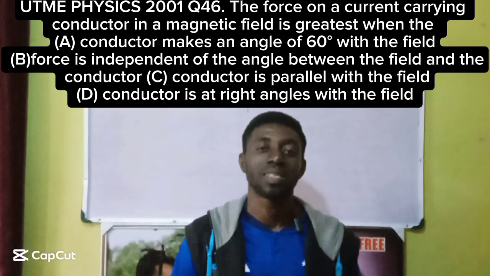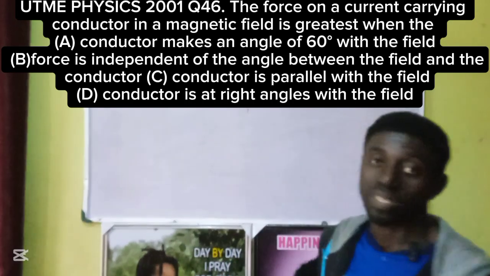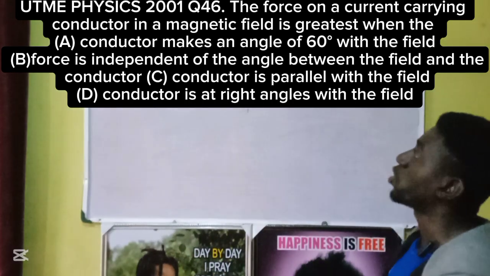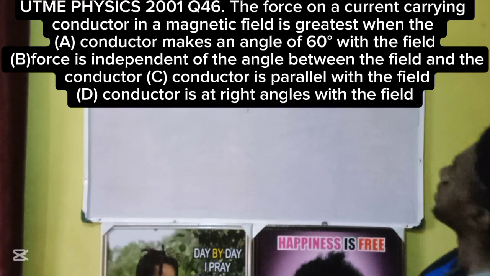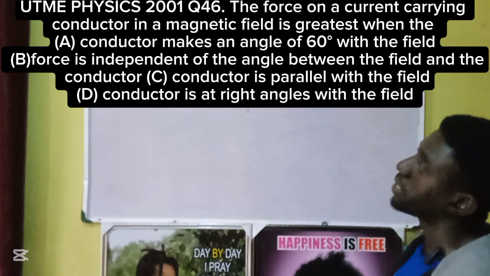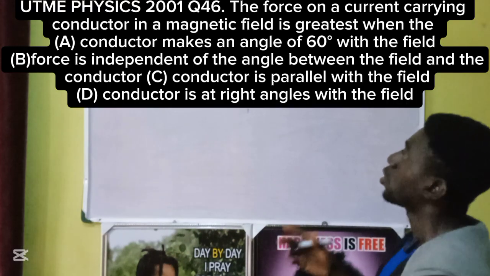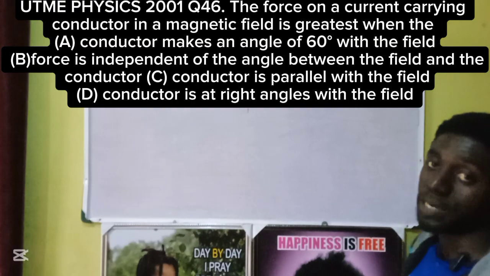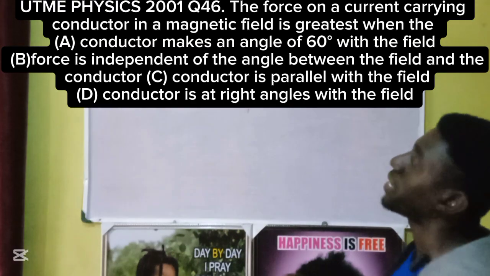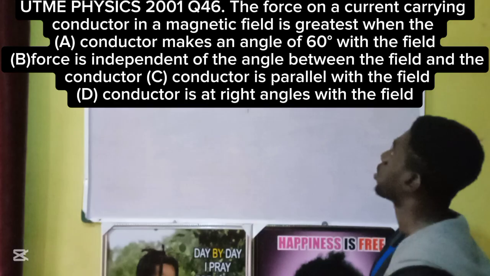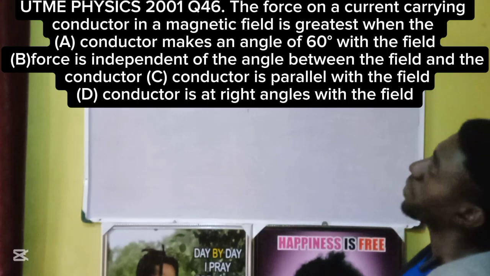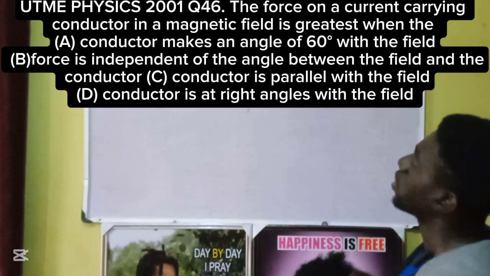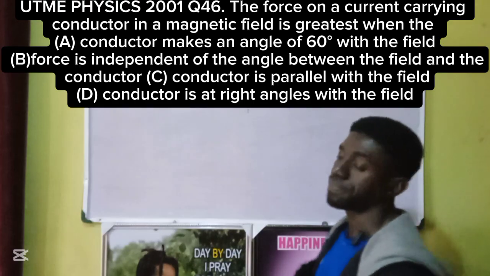JAMB past question 2001, question number 46. The force on a current carrying conductor in a magnetic field is greatest when the: A. conductor makes an angle of 60 degrees with the field. B. Force is independent of the angle between the field and the conductor. C. Conductor is parallel with the field. D. Conductor is at right angles with the field.